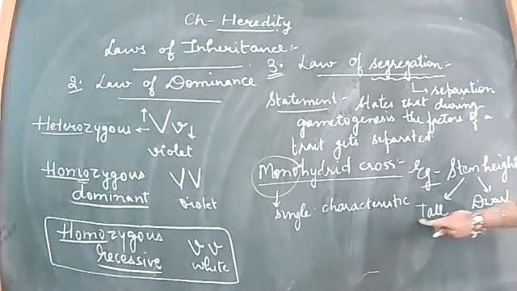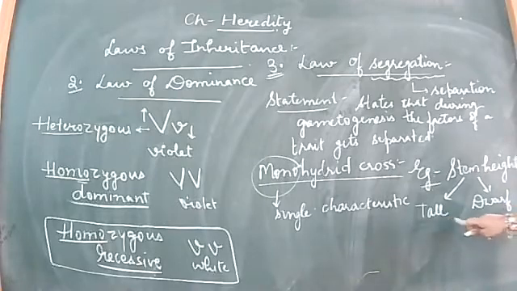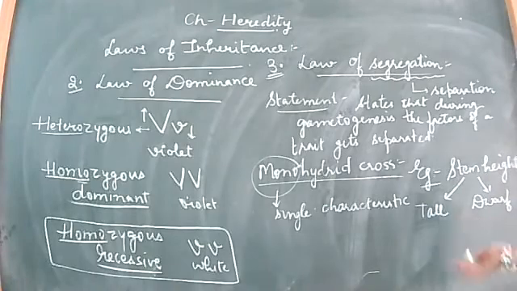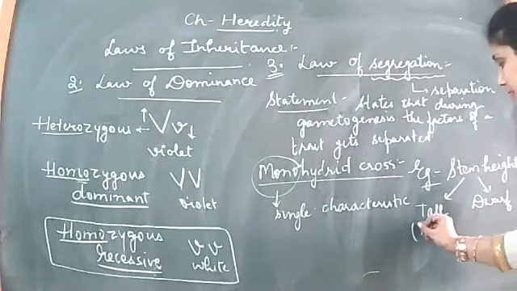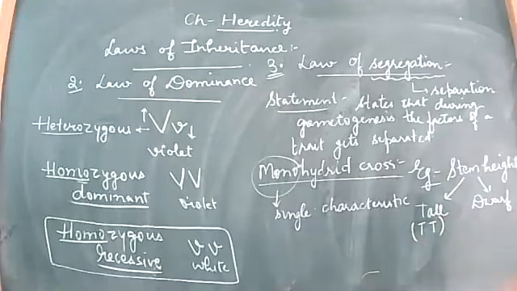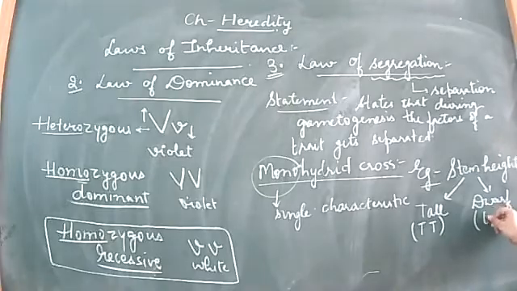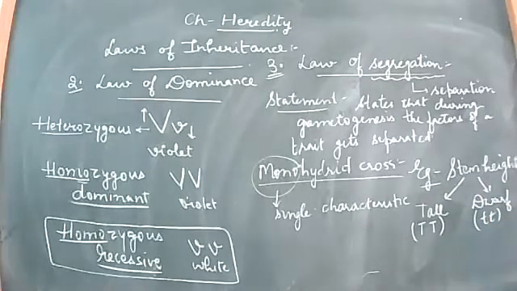And what is the genotype responsible for the two? If it is pure tall, it will be denoted by a pair of capital T's. And if it is dwarf, it is denoted by a pair of small t's.